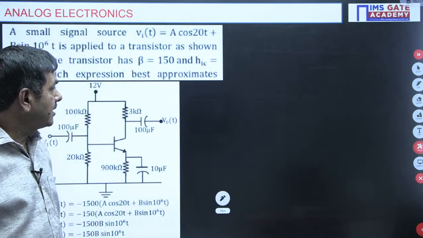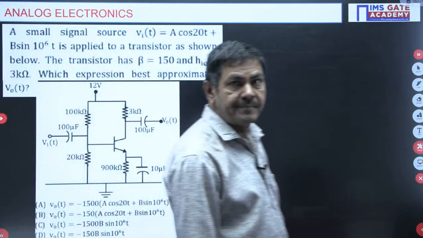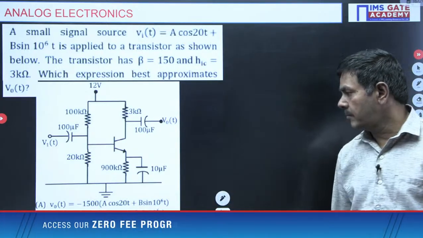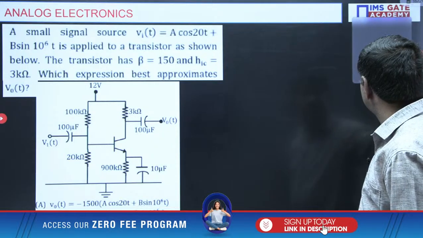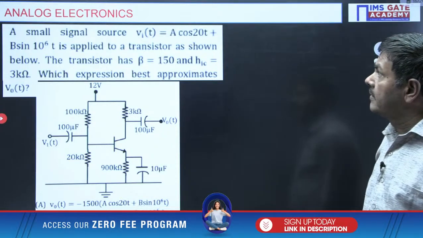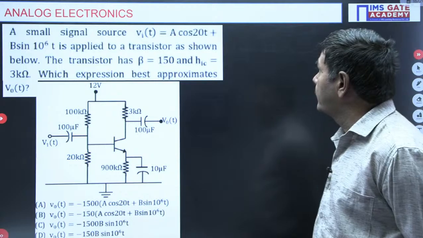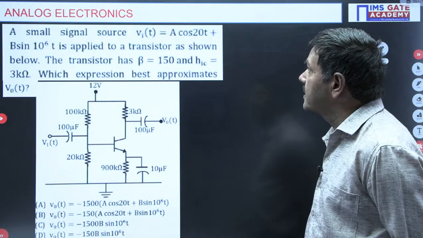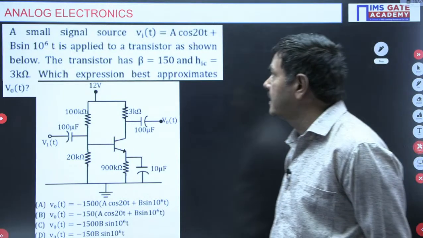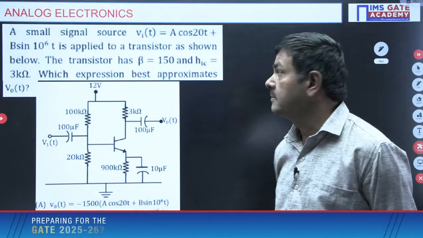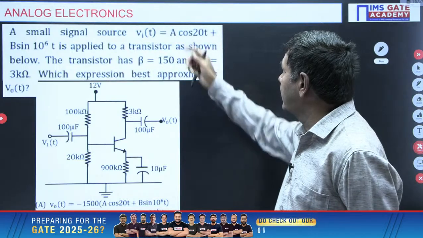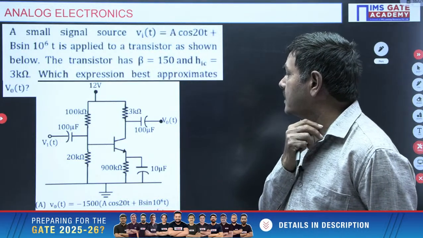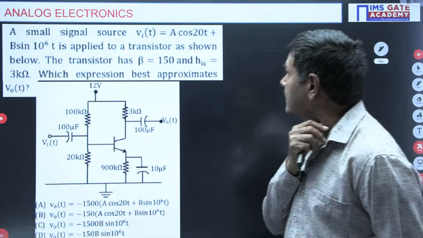Yes, what is the problem asking? Please check what the problem is asking. A small signal source Vi of t equal to A cos 20t plus B sin 10 power 6t is applied to a transistor. The input voltage is given with 2 signals only.